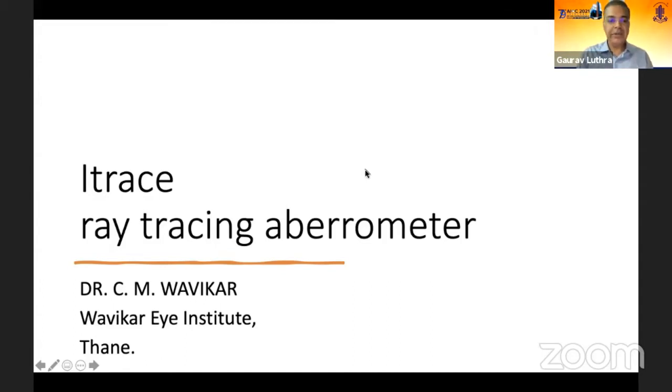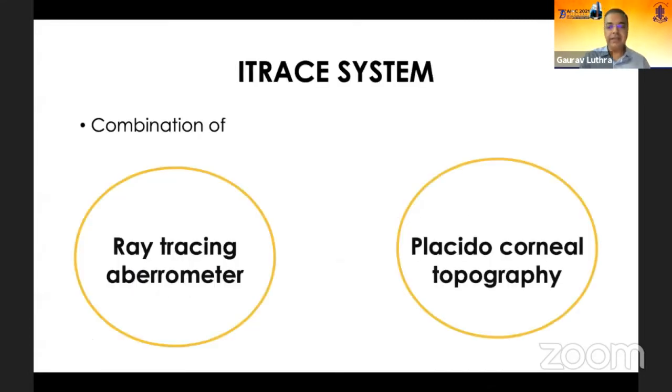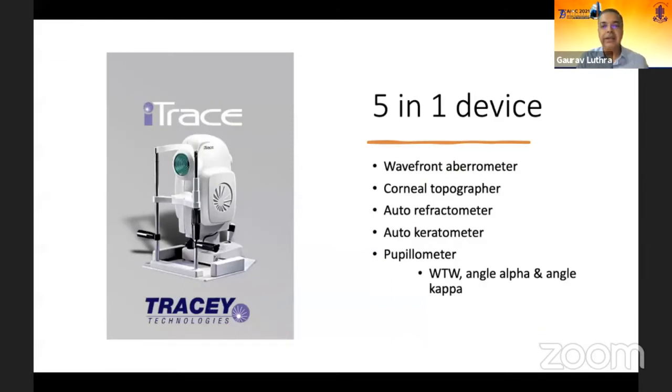So this is on iTrace. I've been using it for a few years, and I think it's an amazing device. And it's a combination of the ray tracing aberrometer, as Rishad just mentioned. It also combines it with a corneal topography, which is Placido based. So it's like an aberrometer plus Placido device. And these are all the things that it can do. It can be a wavefront aberrometer, corneal topographer. It's also an excellent auto refractometer. Sometimes when I'm doing my LASIK workups, I go back and look at its axis and the cylinders and everything. It comes out pretty well. You can't blindly trust it, but it's pretty good.